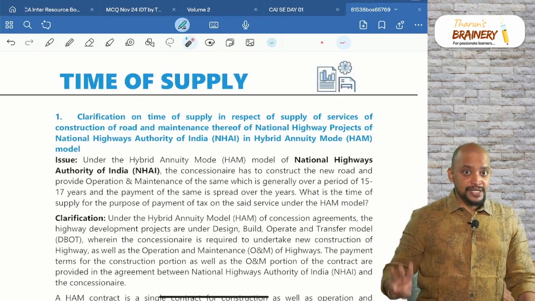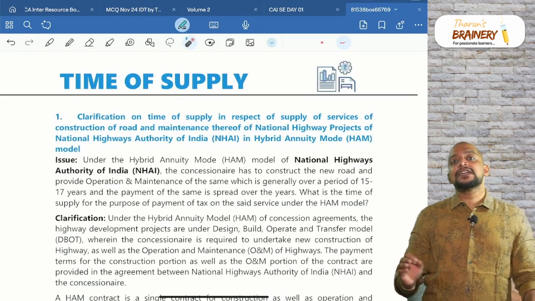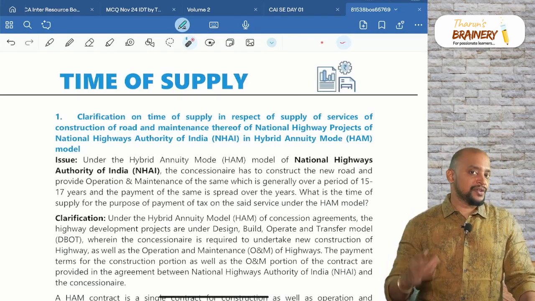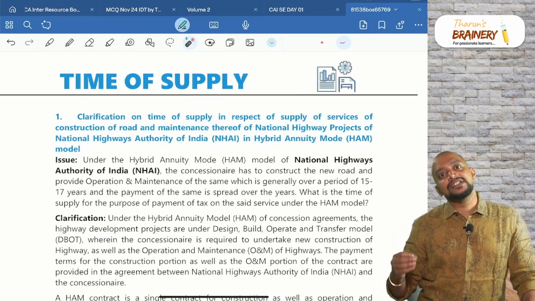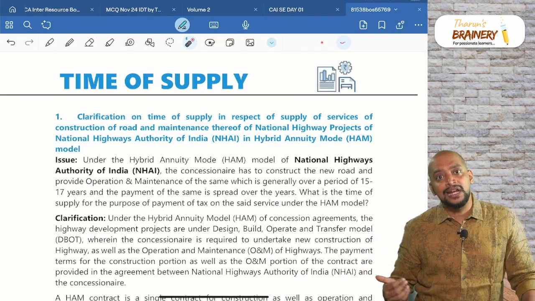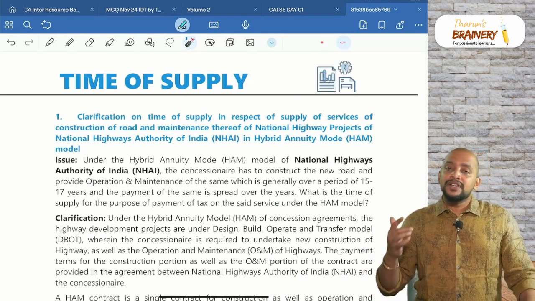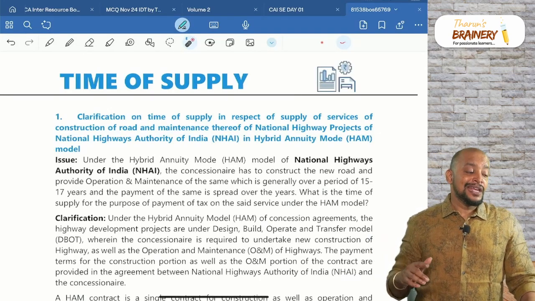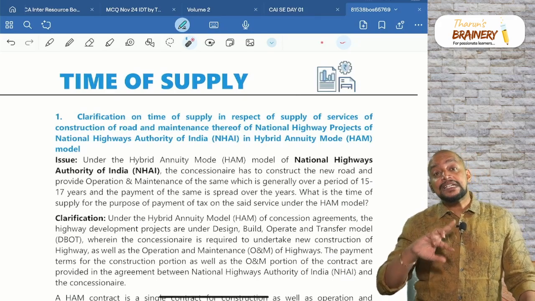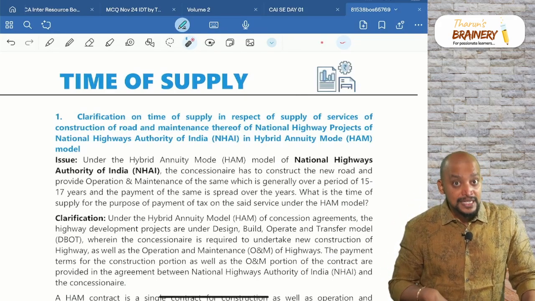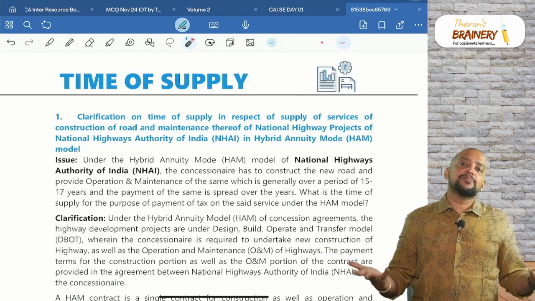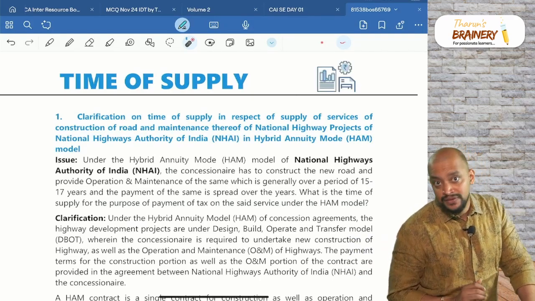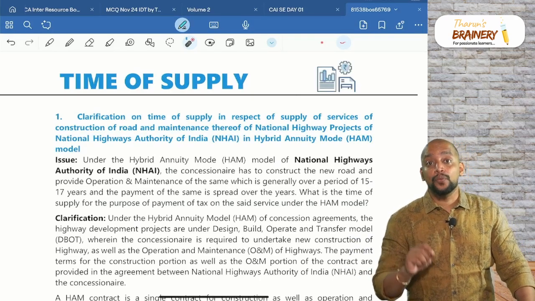And in case of continuous supply of service, how to determine the due date of invoice? There are 3 points. If the due date of installment is ascertainable from the contract, the due date of installment itself is the due date of invoice. If the due date of installment is not ascertainable from the contract, then we need to check whether the payment is linked to completion of an event. If the payment is linked to completion of an event, the date on which the event is completed is the due date of invoice. In the absence of this, whenever the payment is received, that is the due date of invoice. This is the due date of invoice in case of continuous supply of service as per section 31 subsection 5.